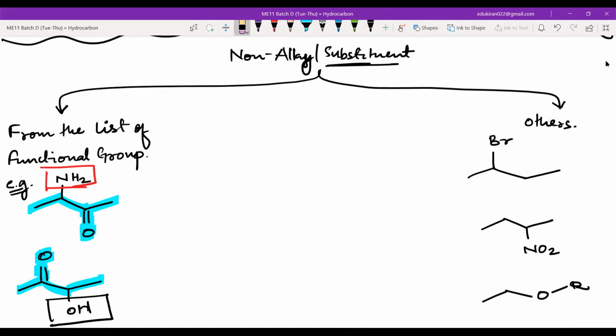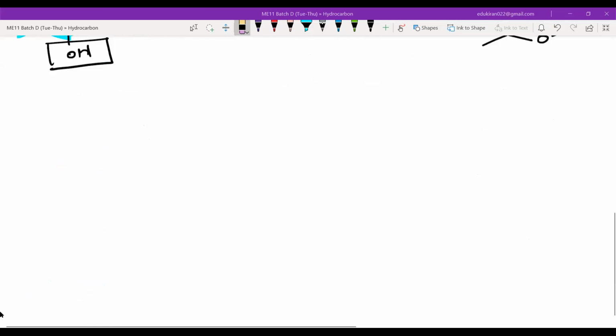All of you recognize this, right? NH2, OH. These are from the functional group list. Yes or no? Khalil, can you hear me? Write this down. Done, guys? Is there anyone who is still writing? Okay, fine, so please write.